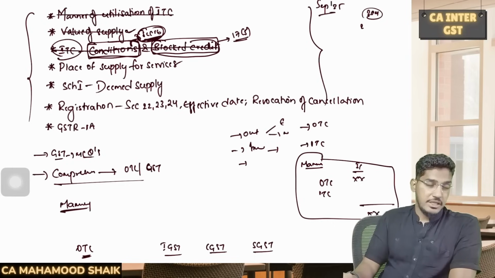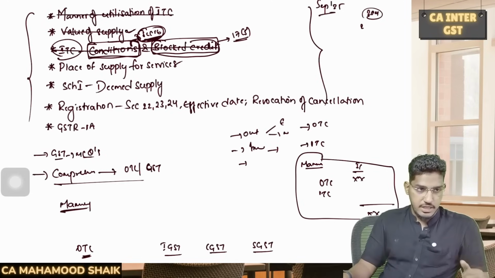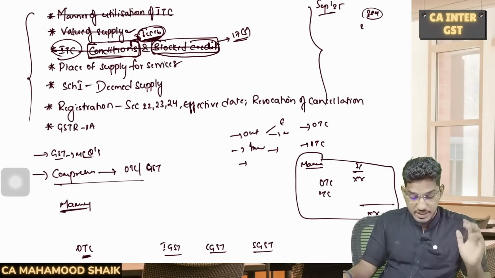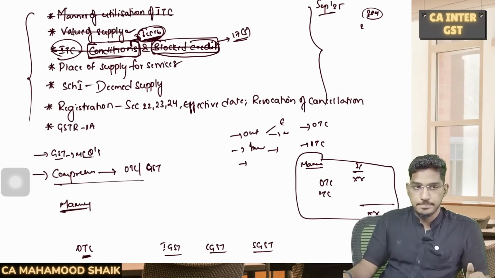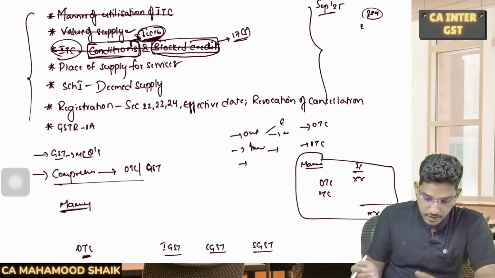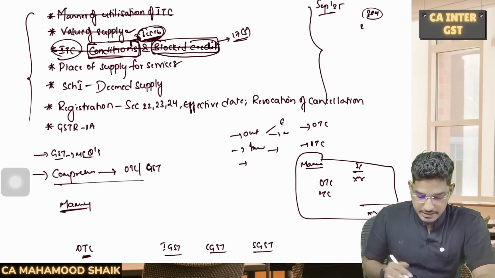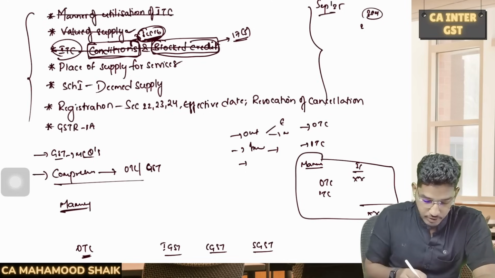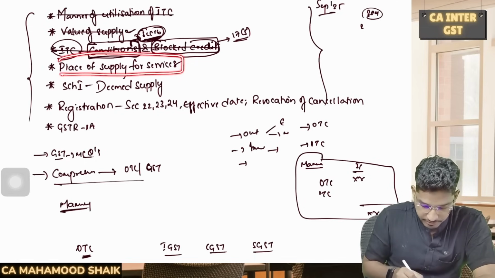One such important aspect, guys, I'm telling you, every attempt you find a question from these concepts of whatever I have revised now. Clear? Understood? Shall we proceed further? Let us do it. So now coming to the next topic which we would take up. So one more important aspect from the examination perspective, which is how to determine the place of supply for services. This we will focus on.